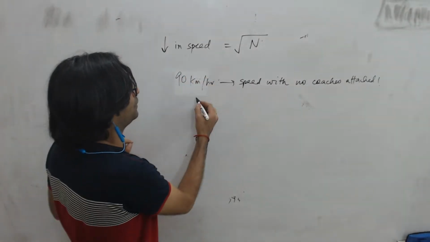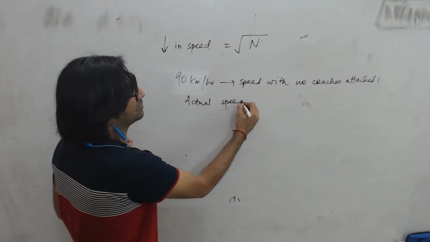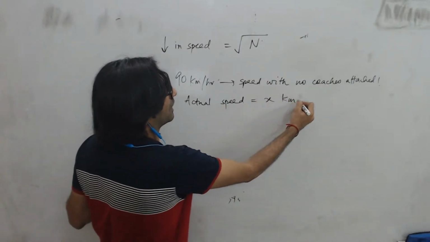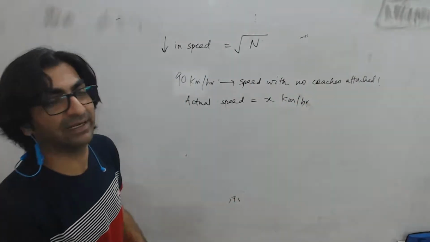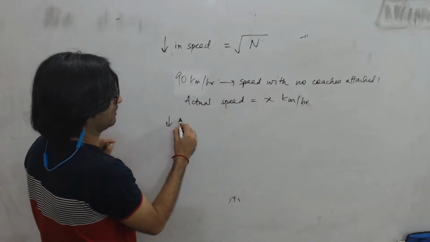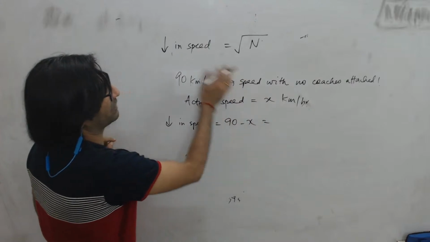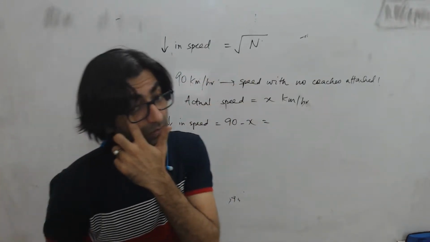So here I'll say if the actual speed is x kilometers per hour and the maximum speed is 90, how much is the speed reduced by? Reduction in speed would be 90 minus x. And the question says the reduction in speed will be equal to,